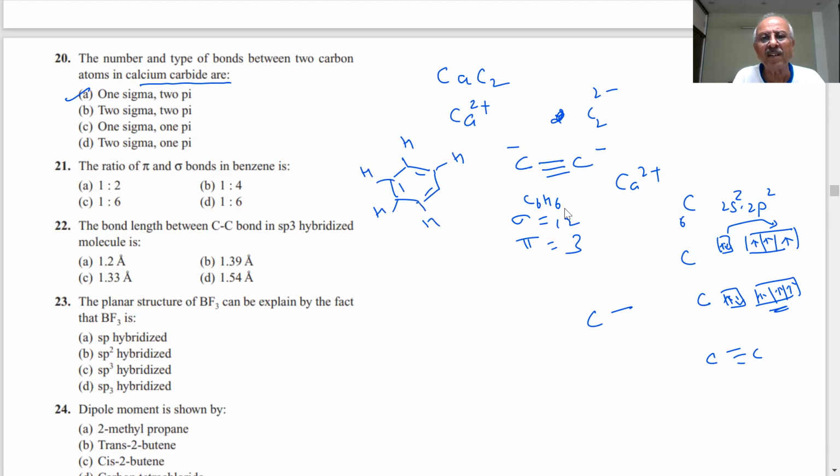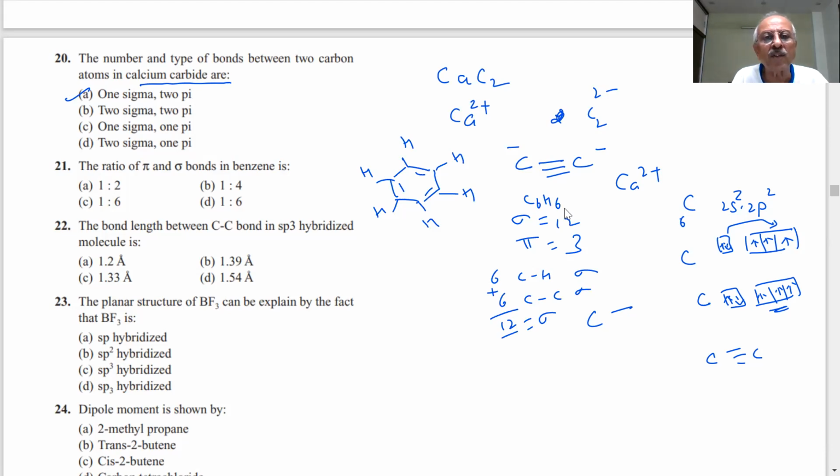This is the benzene. So how many sigma bonds? 6 C-H bonds, they are sigma, and 6 carbon-carbon sigma, total 12. 12 sigma, and there are 3 pi bonds.